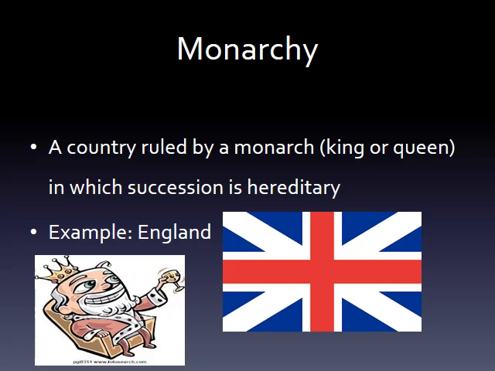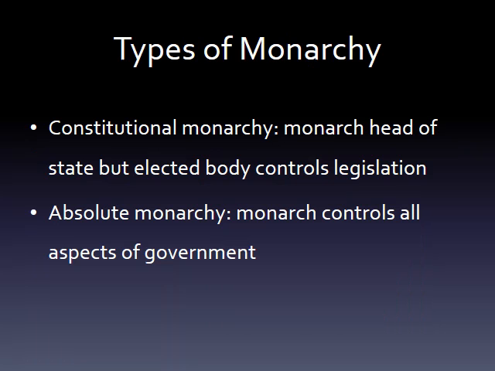An example of this is jolly good old England, where you can see their flag and a king on the bottom, because they do have a queen currently as their monarch. And you can think back to the medieval times where the king and queen really was the country and ran every aspect. Now then, this ties into the two different types of monarchy.